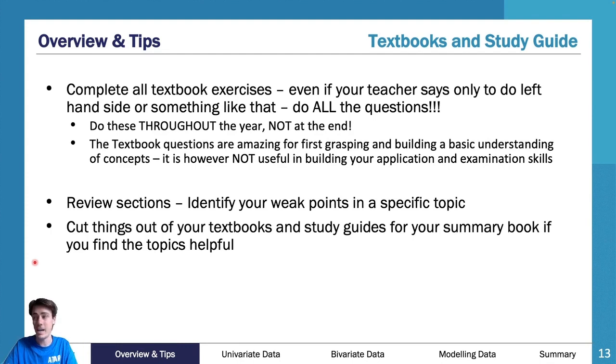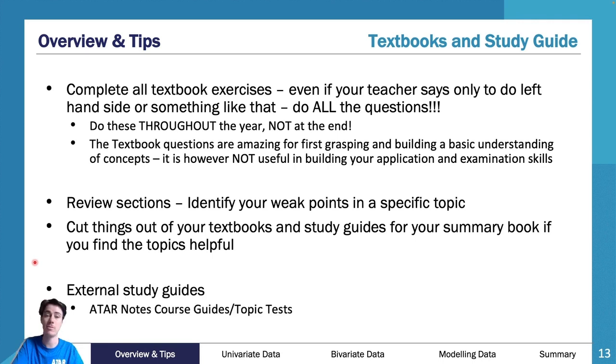At the end of the day, if you want to cut things out of your textbook, feel free to do it. If not, you can also photocopy. You're welcome to do that. But it's a really useful thing to do and to put into your summary book or your bound reference.